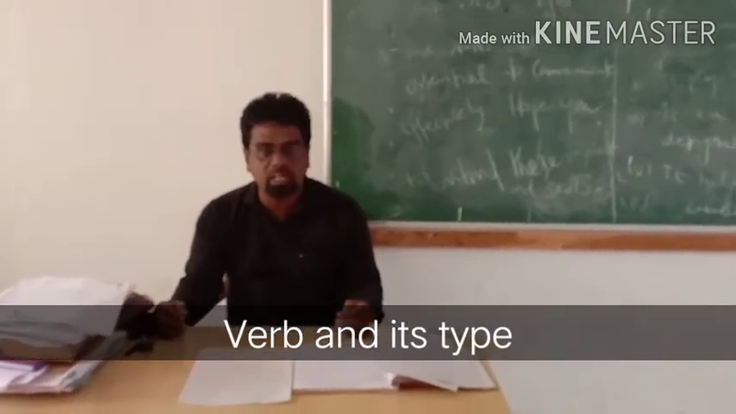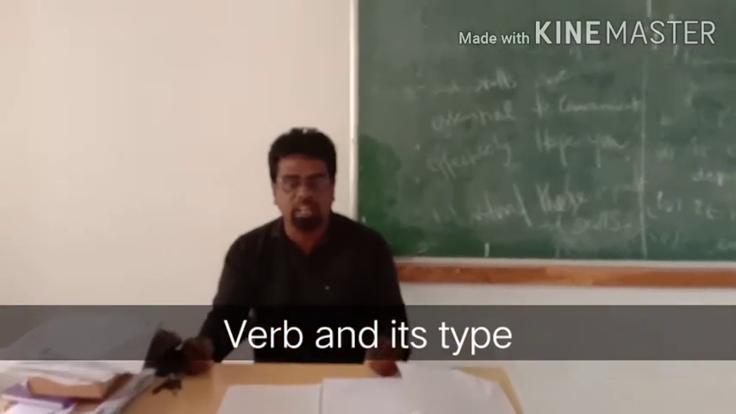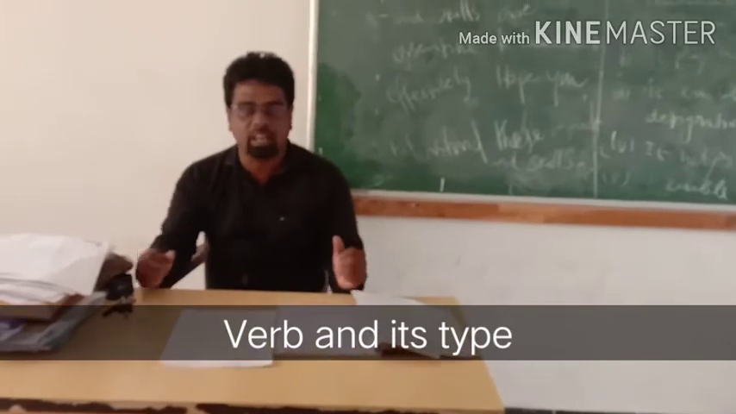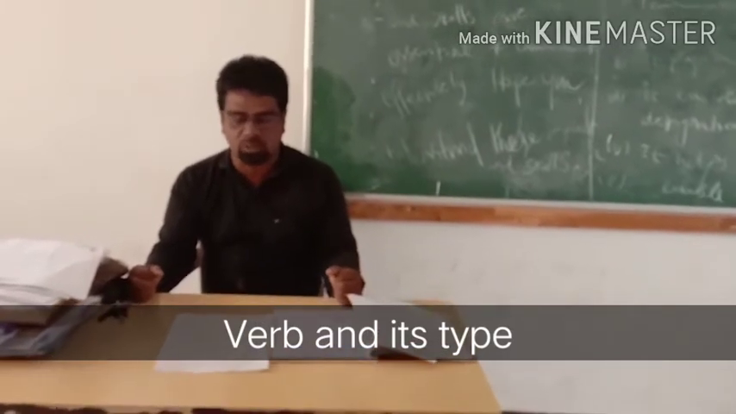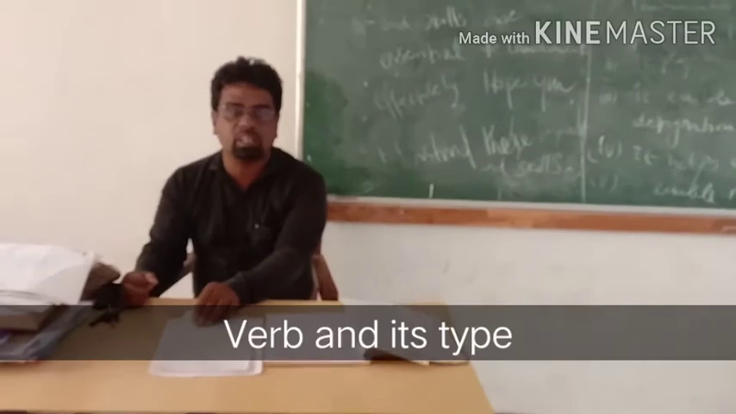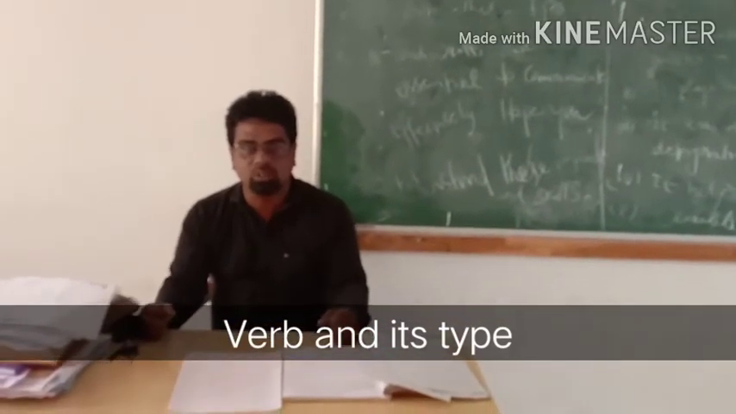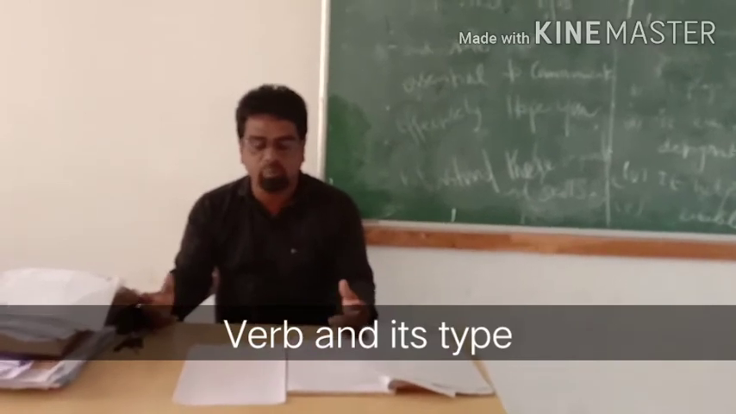When there is an object in the sentence, we can call it transitive. When there is no object in the sentence, we can call it intransitive. Now we should know the difference between transitive and intransitive, and how they make the difference.